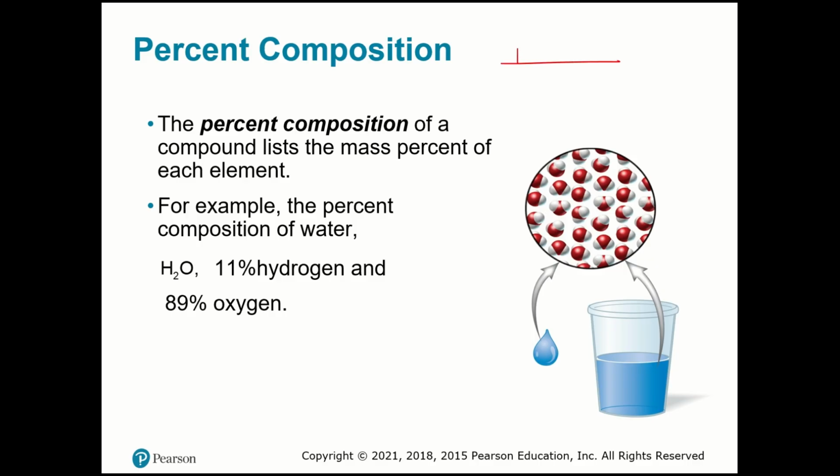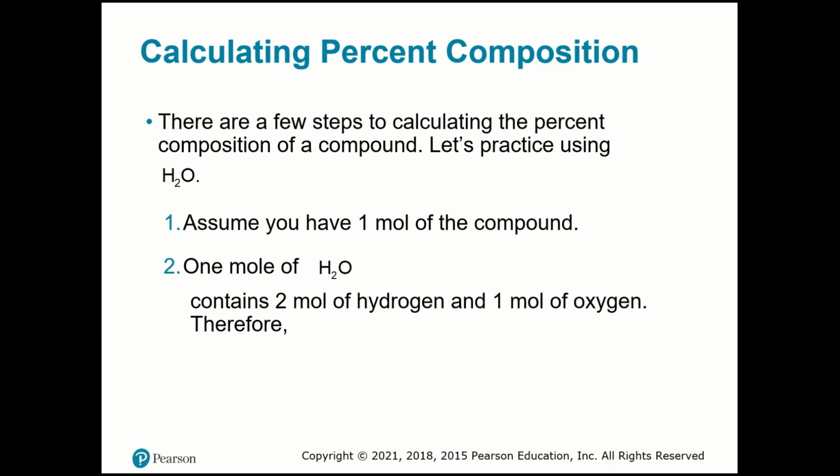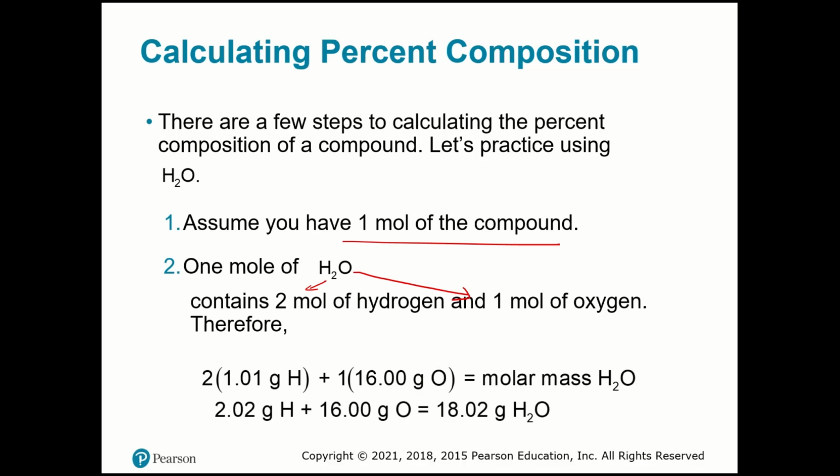So it will always be a part over the total multiplied by 100. Like here, we have water, and it says that we have 11% hydrogen and 89% oxygen. In water, we have 2 atoms of hydrogen and 1 atom of oxygen. So to calculate this, what you need first is to assume 1 mole of compound. So I have 2 moles of hydrogen and 1 mole of oxygen. And then I will calculate the total mass of the water molecule.